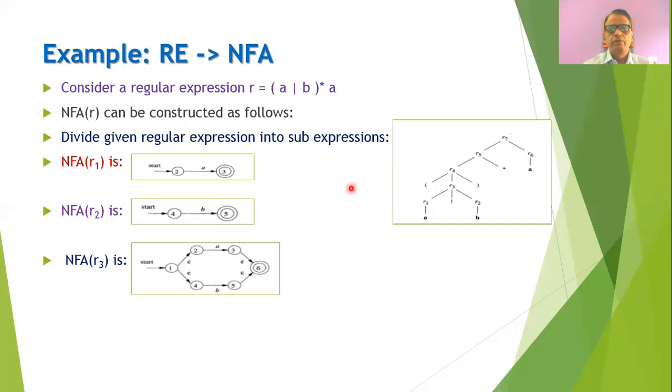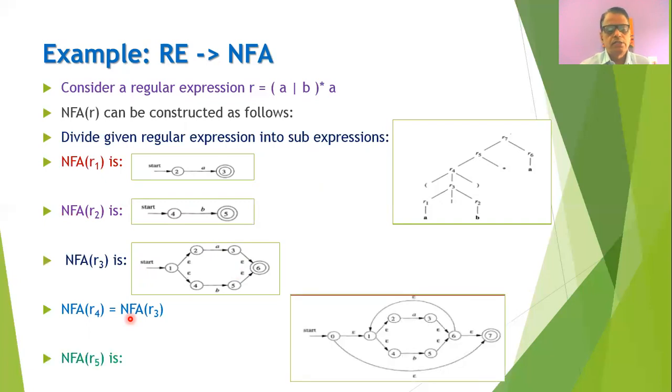Now R3, we know that it is an OR operation, and therefore according to the algorithm, we can construct the NFA for R3 as we will write the NFA for R1, NFA for R2, then we will add one more state here and one more final state over here, and these edges will be labeled as epsilon. Now we know that R4 is bracket of R3, and therefore we can say that the NFA for R4 is the same as the NFA for R3.